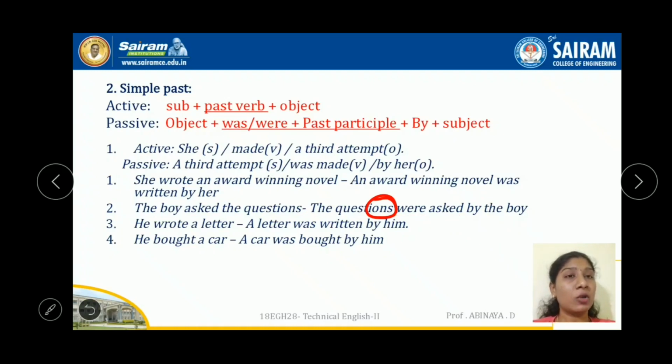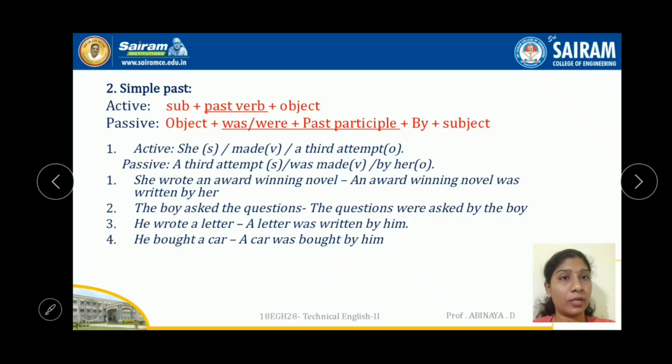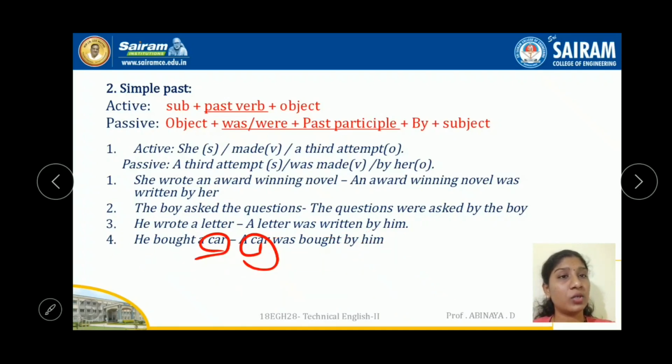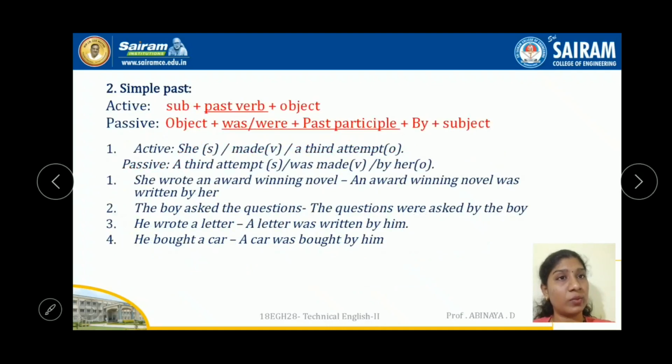He wrote a letter. Again, a letter; wrote is there, so was, and the past participle is written. By default, he changed into him here. Okay. He bought a car. Again, a car, the object, comes as subject: was bought by him. This he here changed into the object pronoun him. So nothing but this is the simple past tense. In the present we changed to am, is, are plus past participle. Here the same with the past verb: was, were plus past participle.